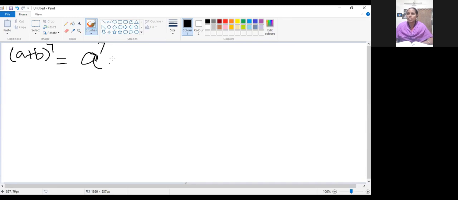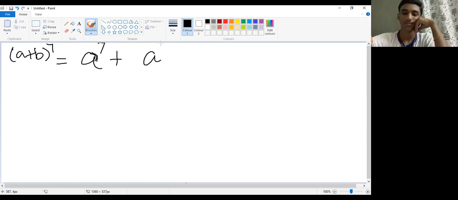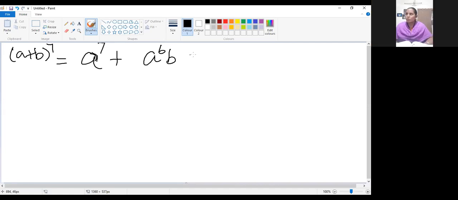Plus, what will be the next term? A power 6, B power 1. We need not mention that. Next is A power 5.